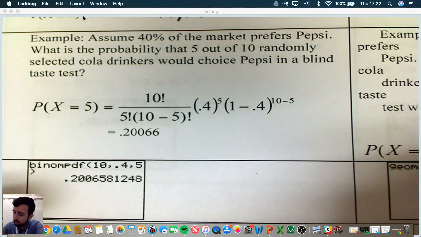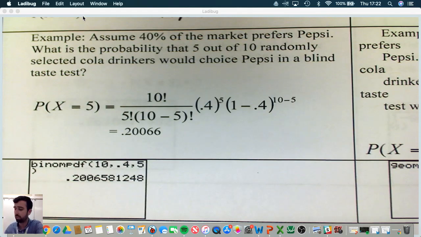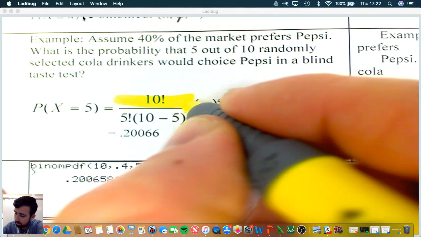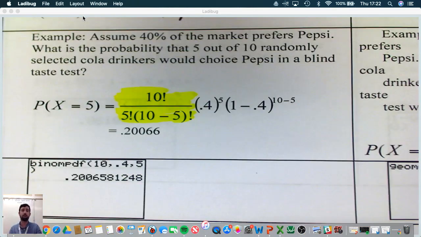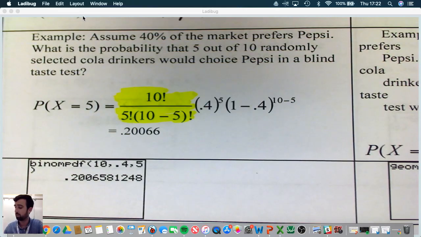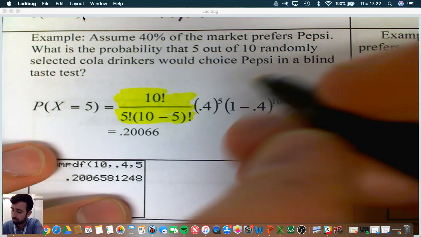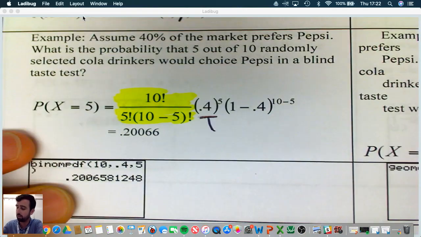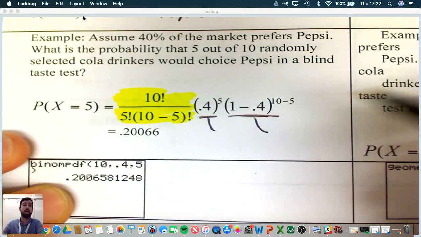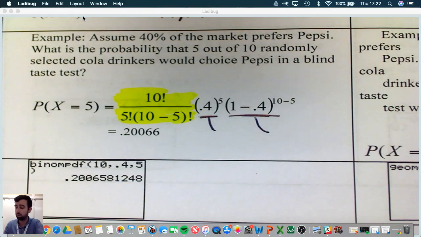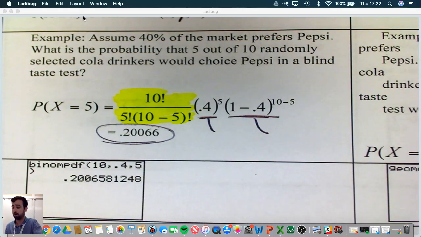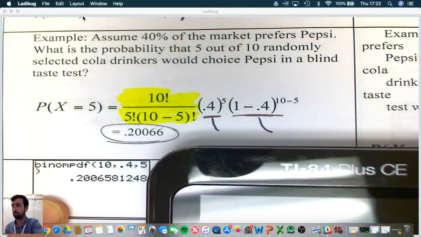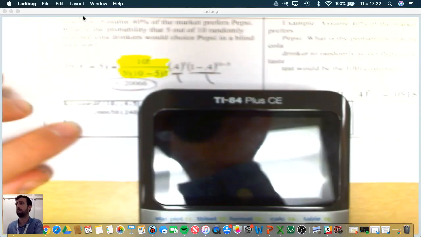So again, this part right here is all the different ways we can get 5 out of 10 people to choose Pepsi. Maybe it's the first 5, maybe it's the last 5, maybe it's the middle 5, but we have to take that into account. This part right here is getting 5 people to choose Pepsi. This part right here is getting 5 people not to choose Pepsi, which will give us a 20% chance. Now using our calculator, we would type in that, but let me show you using my calculator.